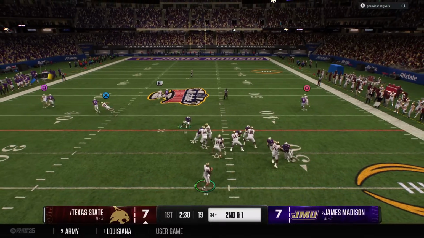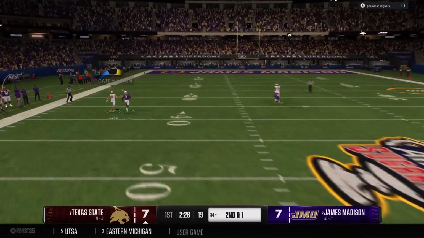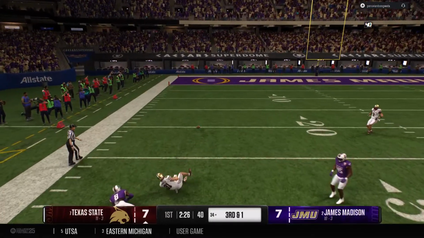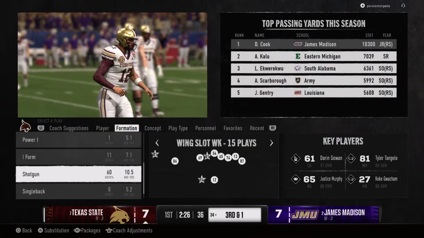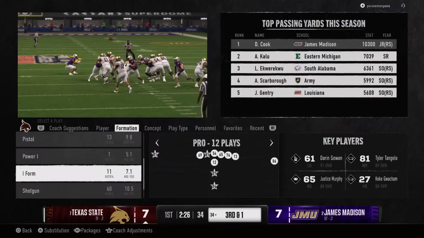They look to throw it here on 2nd down. He'll take a deep shot. Oh, and it's dropped. A chance for a big play here in the early going, but some jitters on the part of that receiver.